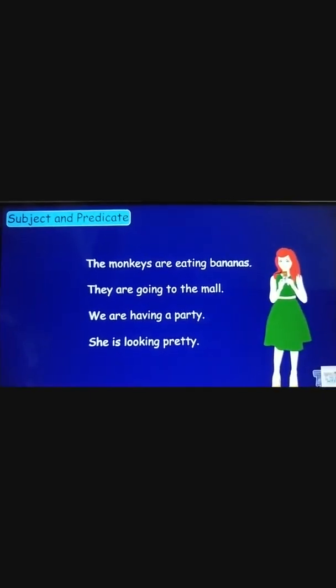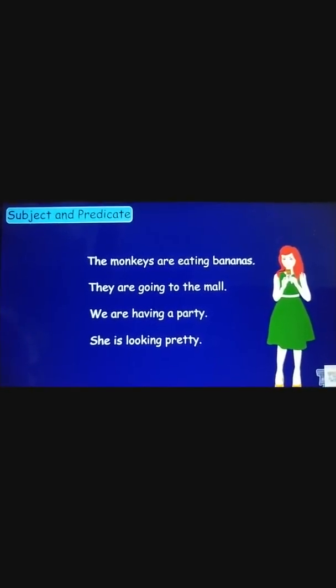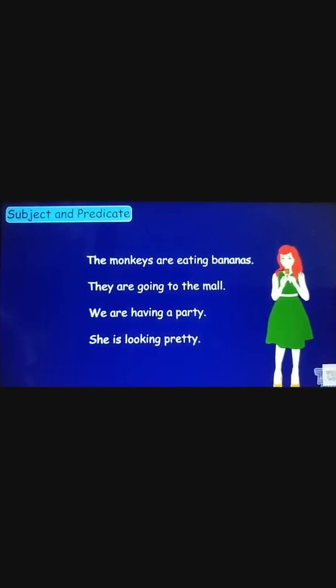I have a few more examples here. The monkeys are eating bananas. They are going to the mall. We are having a party. She is looking pretty. Now we have to find out which is the subject and predicate here.